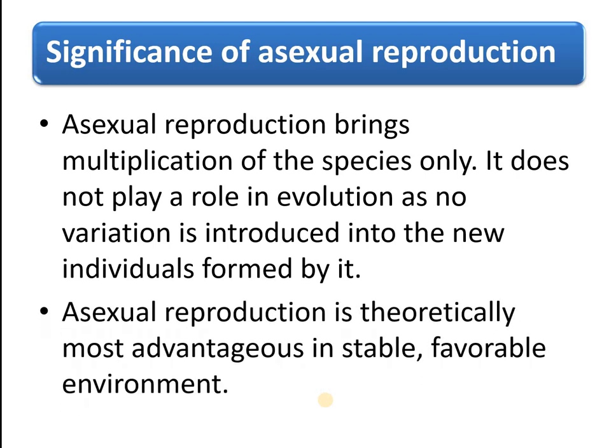And the second point is, asexual reproduction is theoretically most advantageous. Why? Because when the environment is stable, or when there is a favorable environment, asexual reproduction is the most advantageous one.